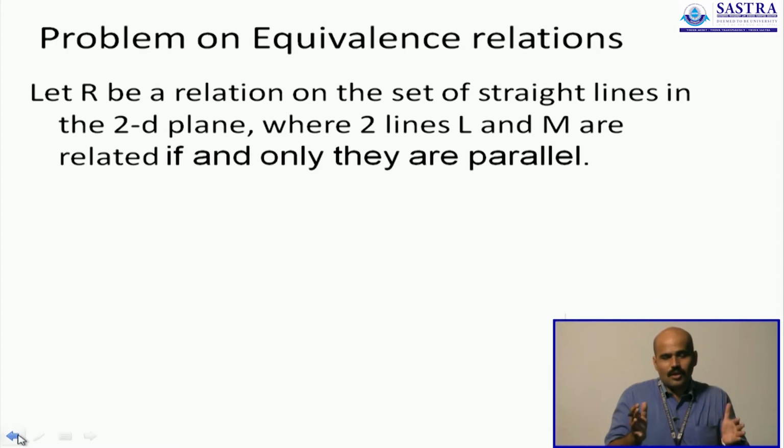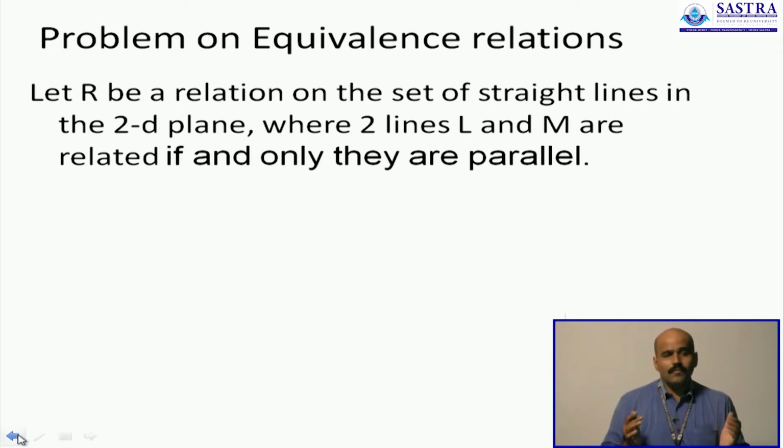The relation is on the set of all straight lines in the 2D plane, and any two lines L and M are said to be related if and only if they are parallel. Now recall that we say that two lines are parallel if the angle between them is 0. That is the definition that you will have to recall to attack this problem.